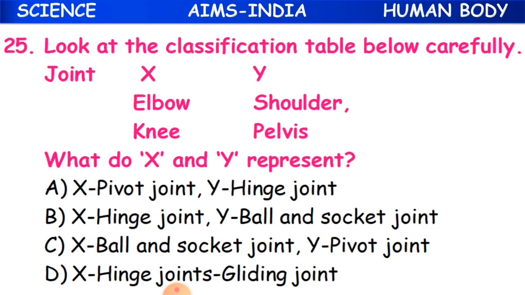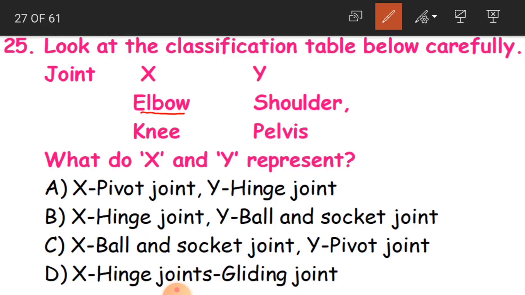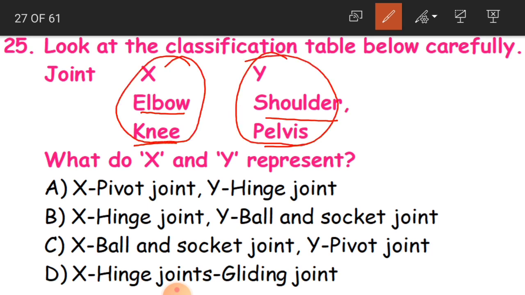25th question. Look at the classification table below carefully. Like joints X and Y. Okay, so X and Y are the joints. What do X and Y represent? That is elbow joint or a knee. Under X you have got elbow and knee. Under Y you have got shoulder and pelvis. What do X joints and Y joints represent?